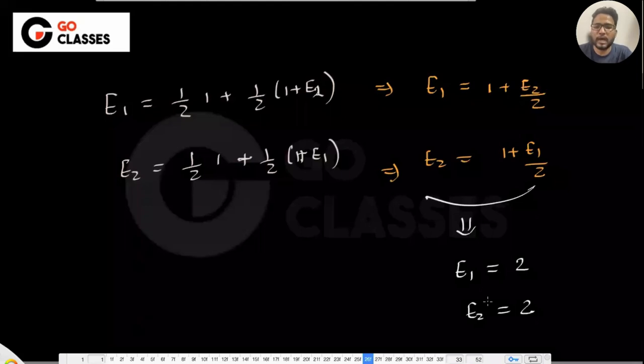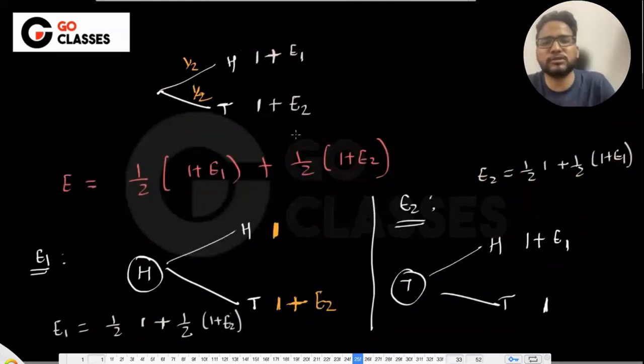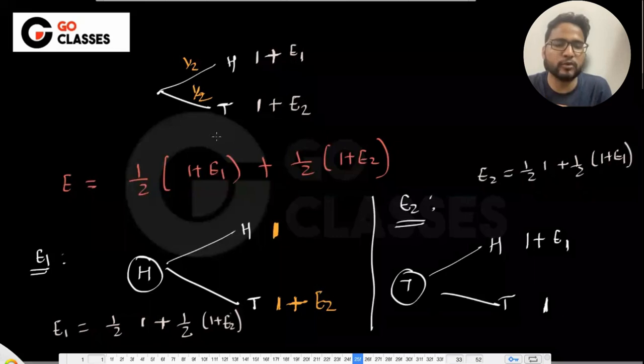be the same. Okay. If you are convinced here only that yes, both e1 and e2 will be the same because this is symmetric, because this is head, this is tail, and either we are looking for head or tail. So head and tail are replaceable to each other, which means this is kind of a symmetric case. So initially, if you're convinced, then you can just make e1 at both the places. This will just save your time.